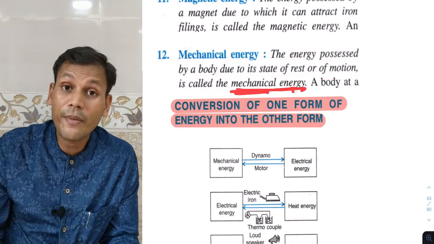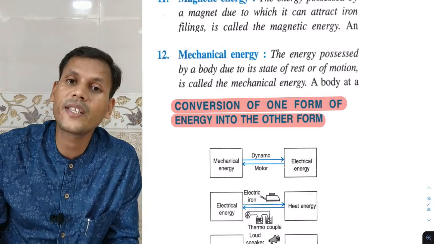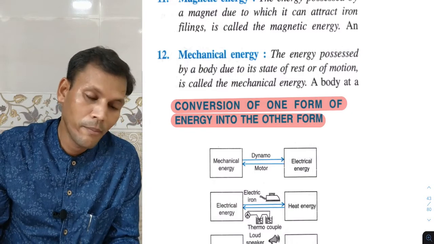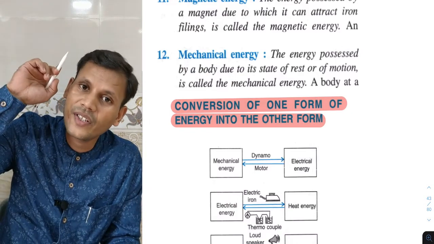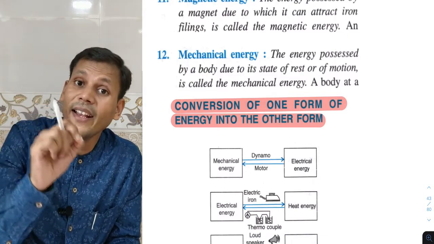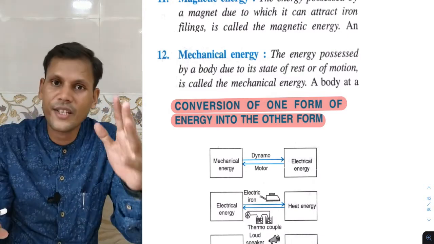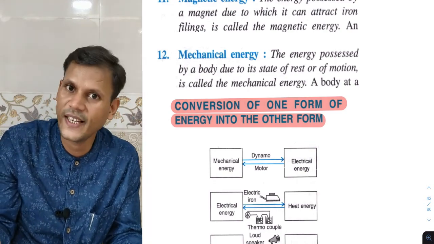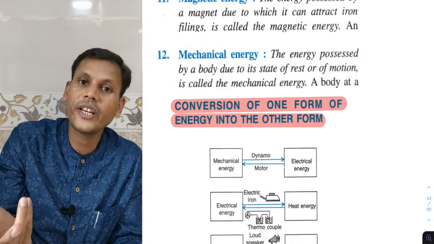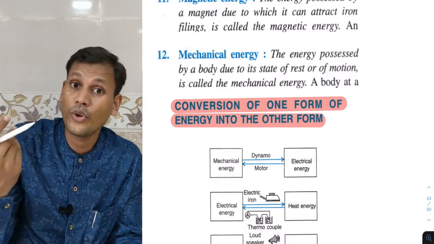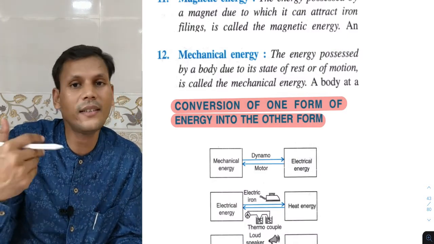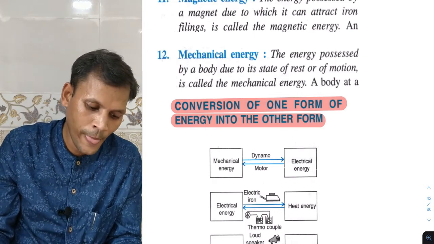When I started today's lecture, I mentioned mechanical energy, which has two classifications, kinetic and potential. So mechanical energy includes both: kinetic means in motion and potential means at rest.